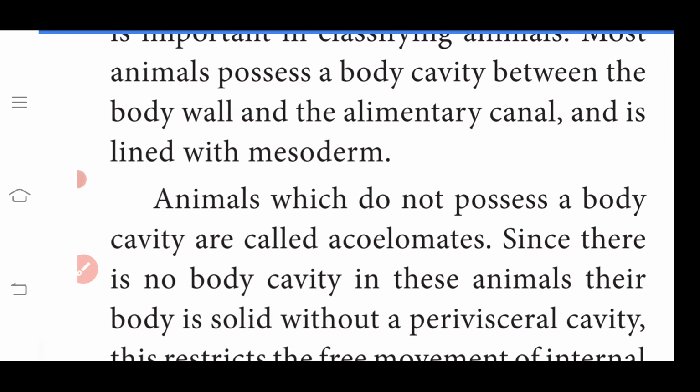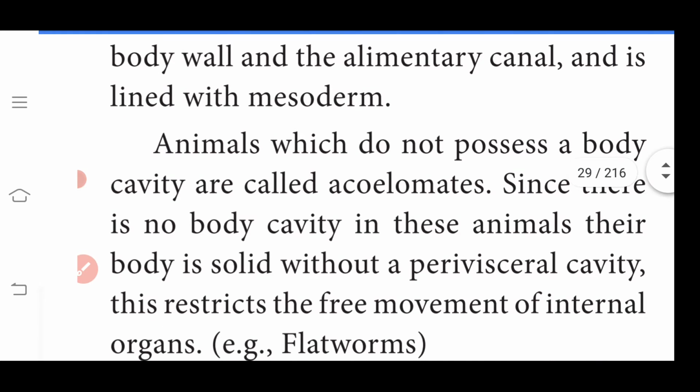The animals which do not possess any body cavity are called acoelomates. Some animals don't have any body cavity inside the body; these animals are called acoelomates.